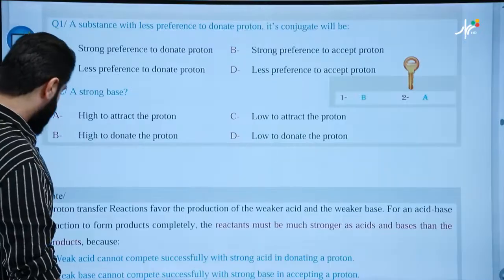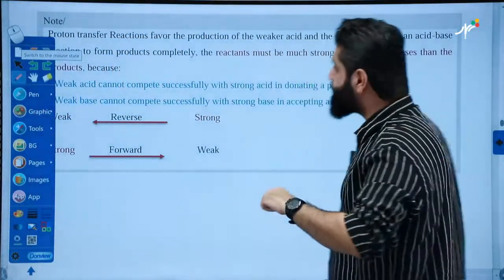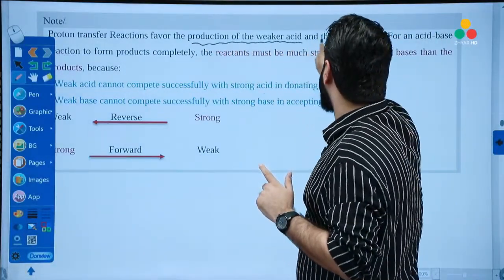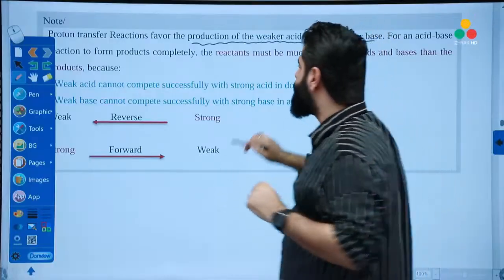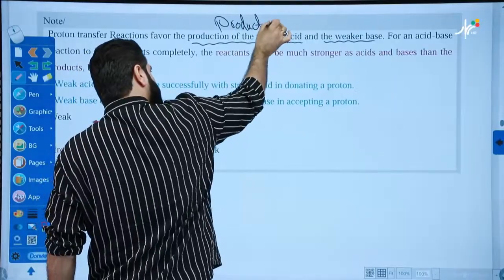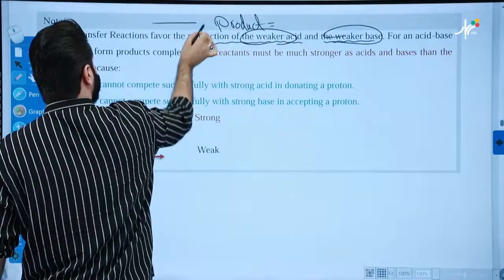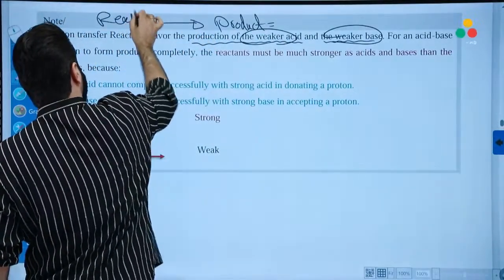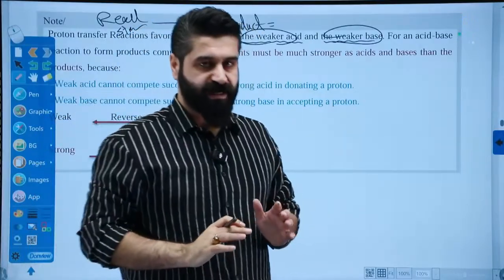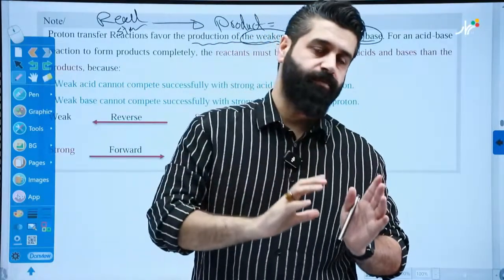Very nice. This is also a very nice topic. Proton transferring reactions favor the production of weaker acid and weaker base. You know what I mean by this? It means the product must be weaker acid or weaker base, and the reactant must be stronger acid or stronger base. So during the proton transferring reaction, we need to have a stronger reactant compared to the product, based on the direction.